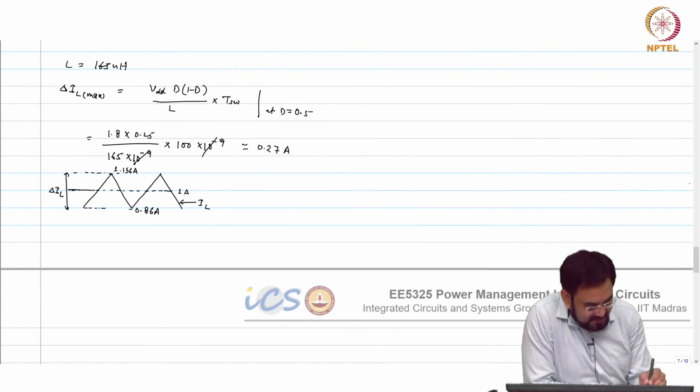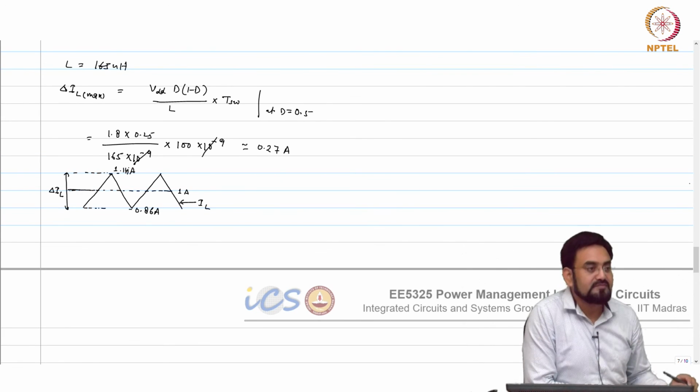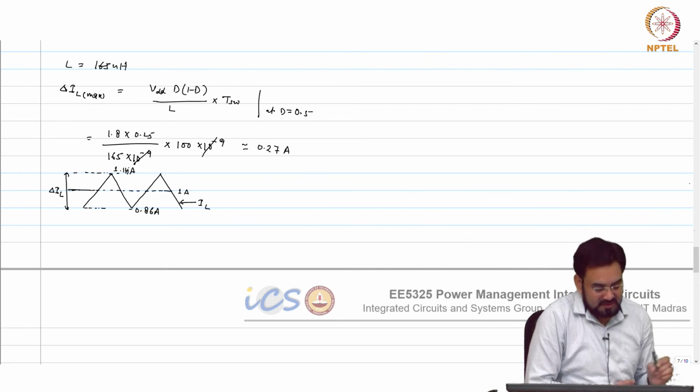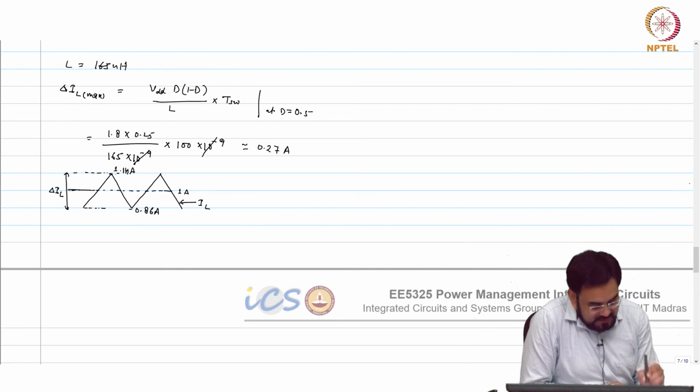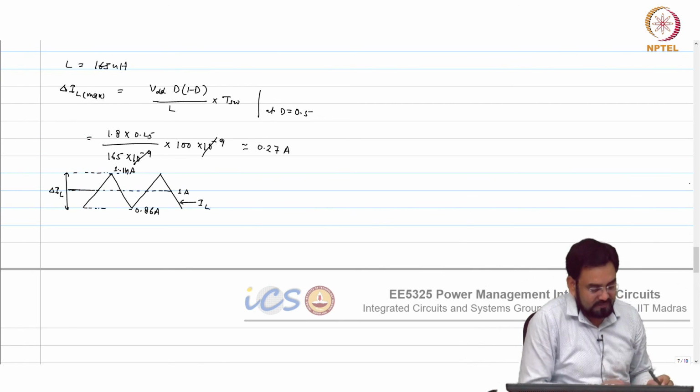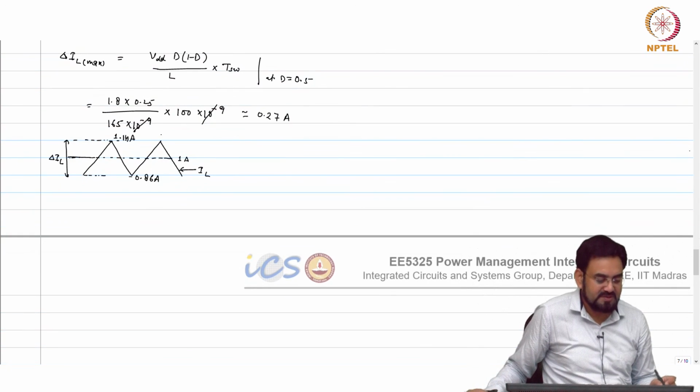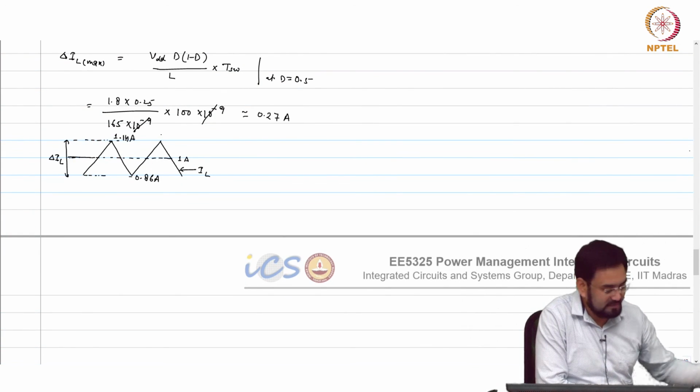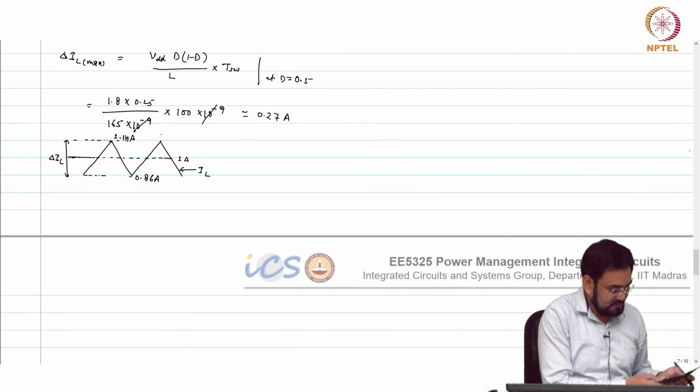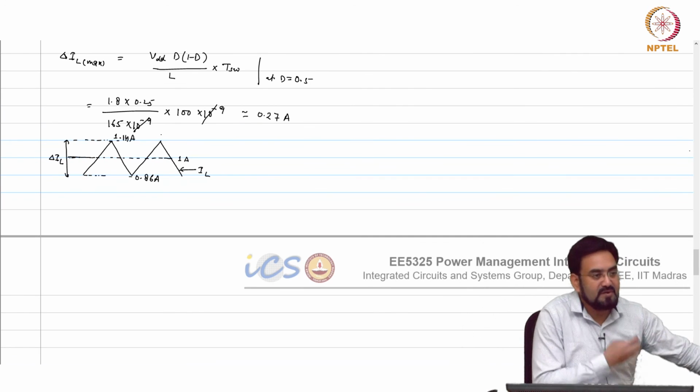Let us round it off. So what should be the load current when you hit the DCM?